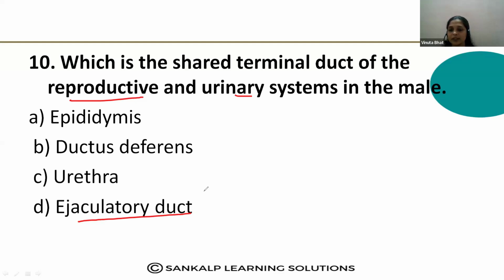Write down the answer for the 10th question. That is the urethra. That is the common tract for the reproductive and the urinary system. So, in male, it is called the urinogenital system.